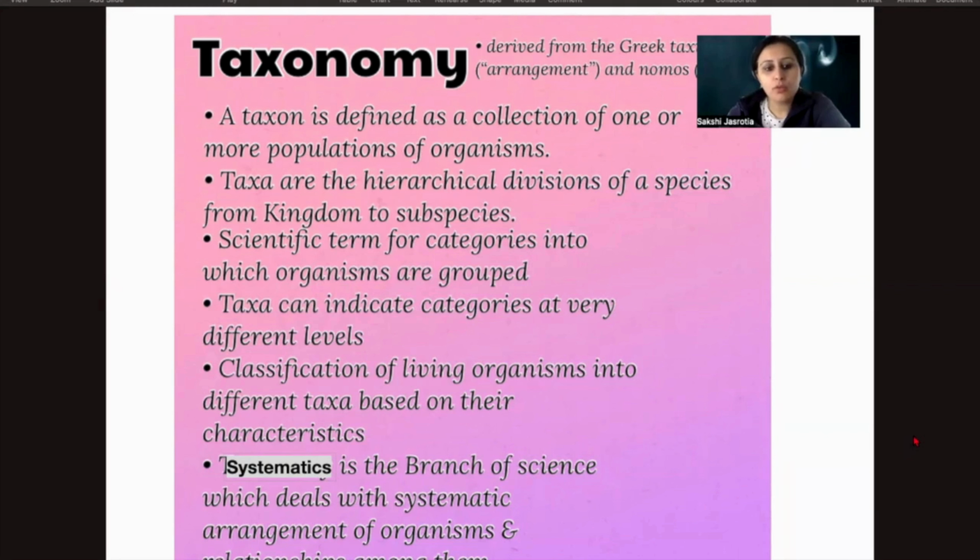So also we will talk about systematics, which is a branch of science that deals with the systematic arrangement of an organism and its relation amongst the others. कोई भी एक organism है वो किस environment में रह रहा है, कैसे ecologically balance कर रहा है, so this all depends on the systematics, right?